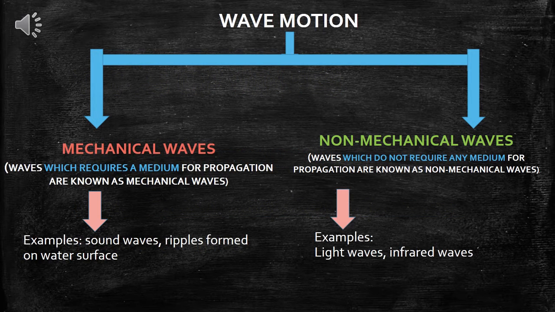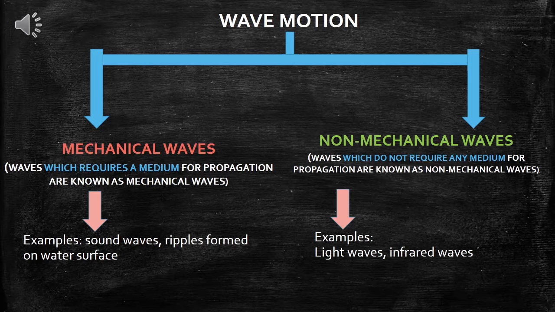In the previous presentation, we have already learnt about the definition of wave motion. Now we are going to classify the waves. Waves can generally be classified into two categories. One is called mechanical waves, and the other is called non-mechanical waves. Mechanical waves require some material medium for propagation. Such kinds of waves are called mechanical waves.